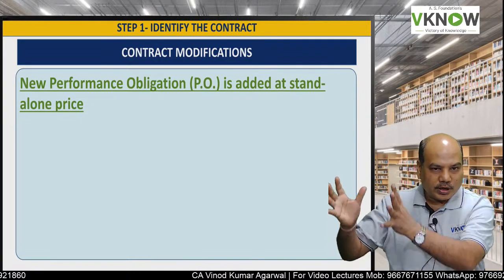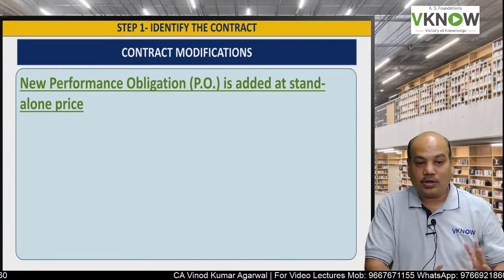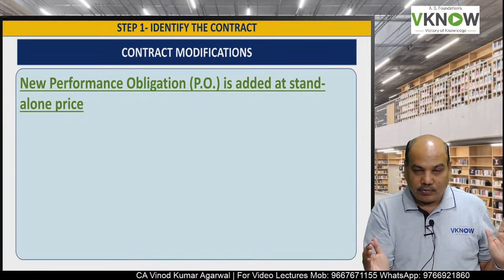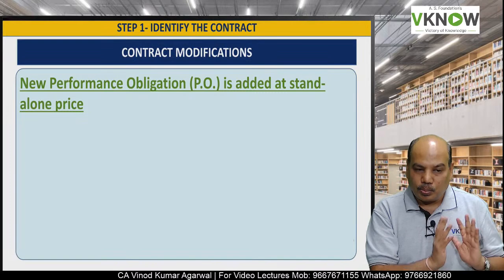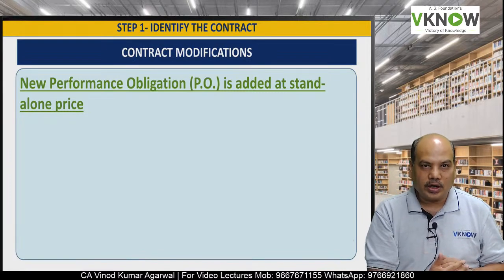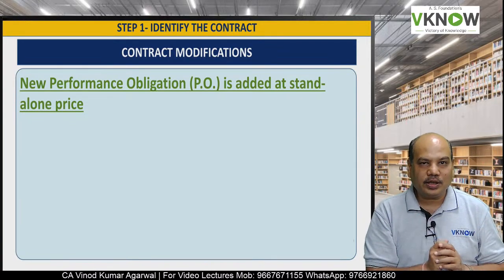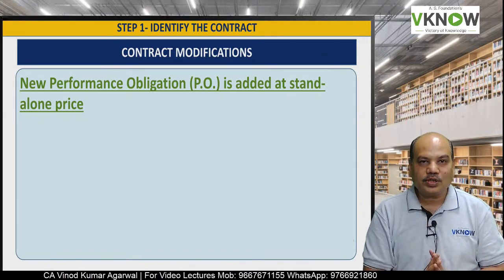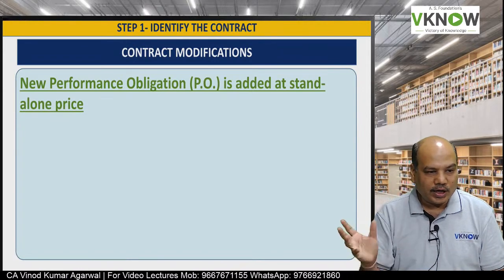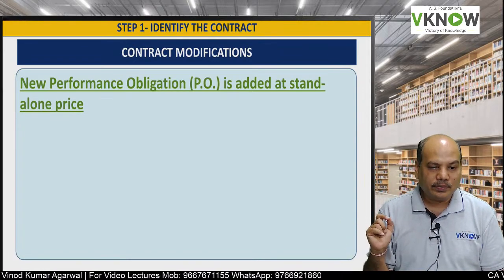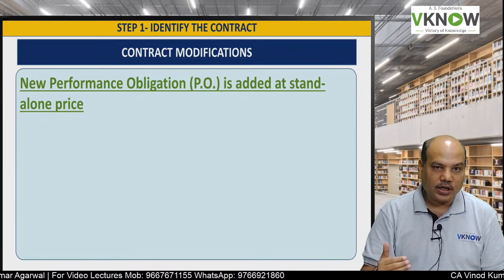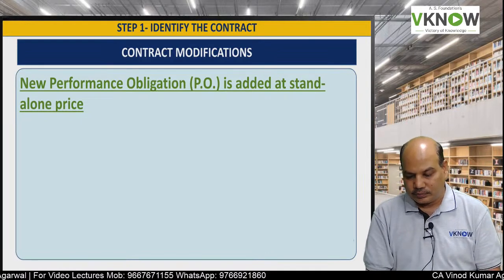So the first contract is to construct a building. The second contract may be to construct a warehouse near the building. Will it be treated as a modification or will it be treated as a new contract? So how to do the accounting in that case? The first order was to construct a building. Then the customer says you add a swimming pool also in that building. Whether it will be treated as a separate contract or a modification of an existing contract.